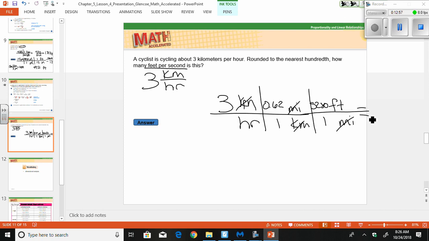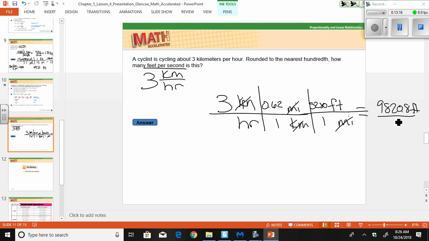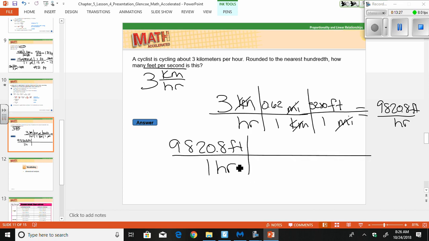You can go ahead and multiply this out if you want to see something not so many fractions out there. So 3 times 0.62 times 5,280 gives me 9,820.8 feet per hour. But now I need to change hours to seconds. 9,820.8 feet over 1 hour. We want to go to seconds. I can go ahead. 1 hour is equal to 3,600 seconds.